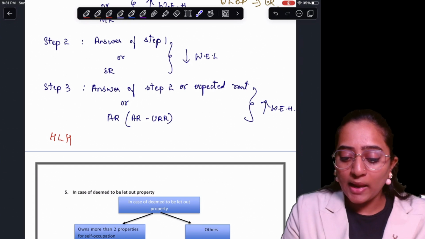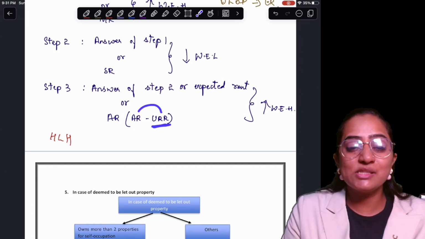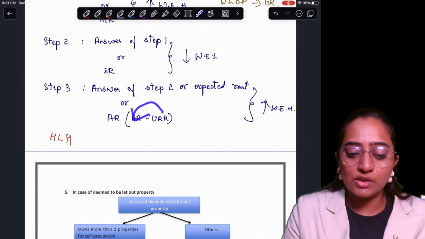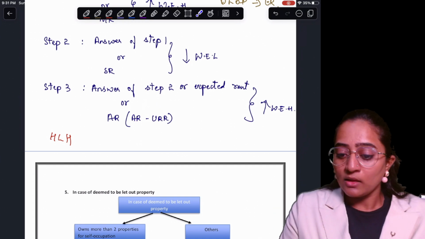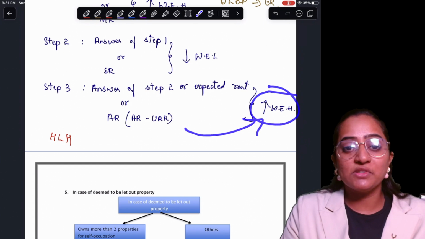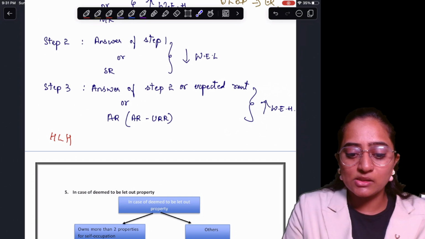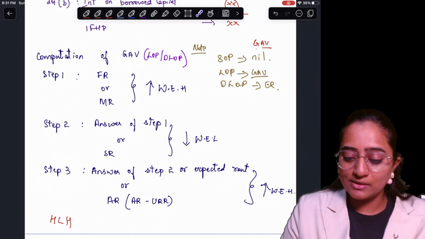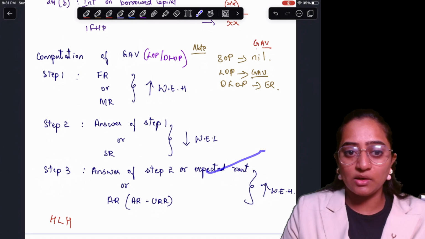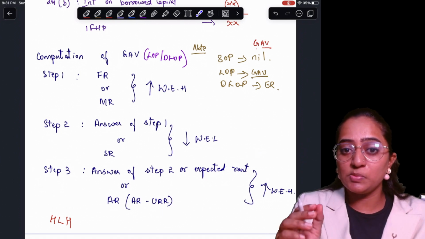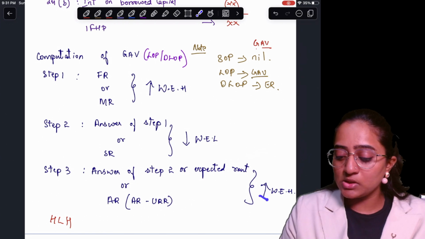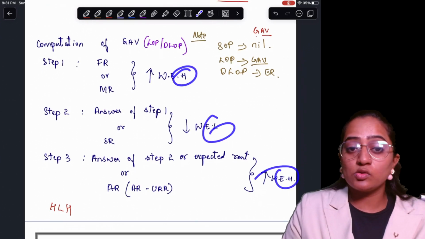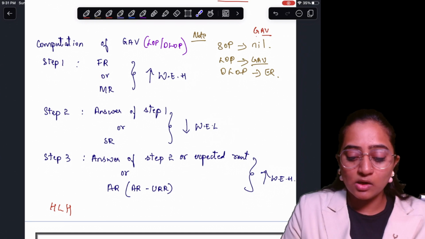Always remember you are going to subtract your unrealized rent. URR means unrealized rent, that is, actual rent minus unrealized rent. You're always and always going to subtract that. Out of these two, whichever is higher will be your final answer for your GAV. That is the answer you get from your expected rent or your actual rent. Actual rent should always be subtracted with the unrealized rent. Be careful, whichever is higher. Always remember this is going to be high, low, high. It is not going to be the other way around. Please remember this: high, low, high.